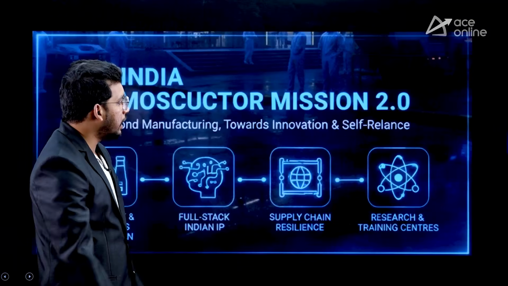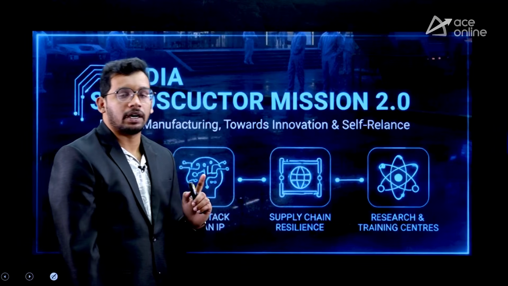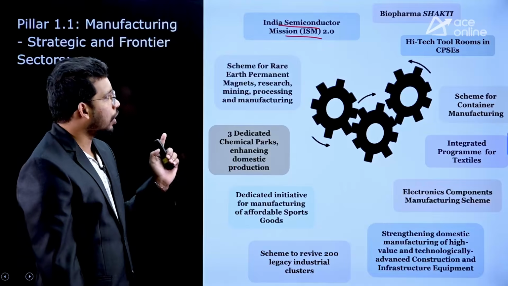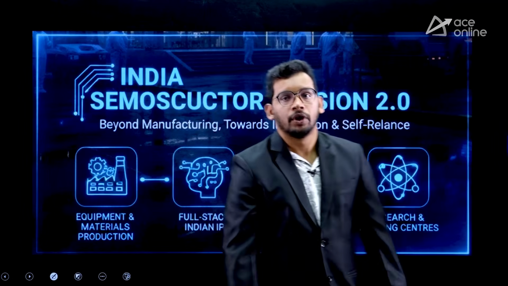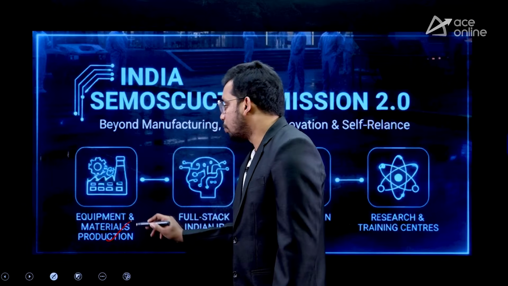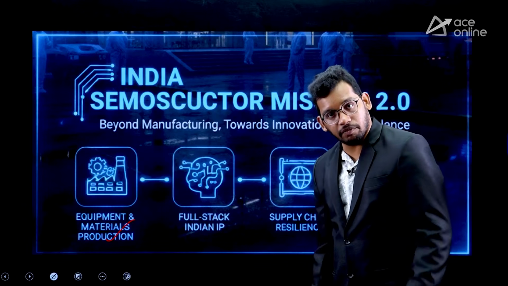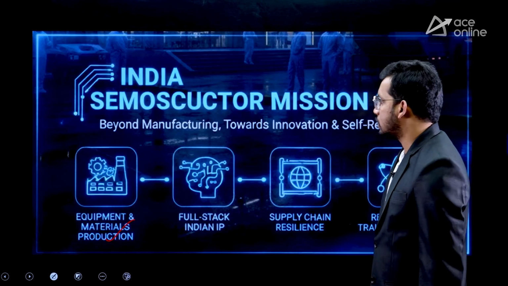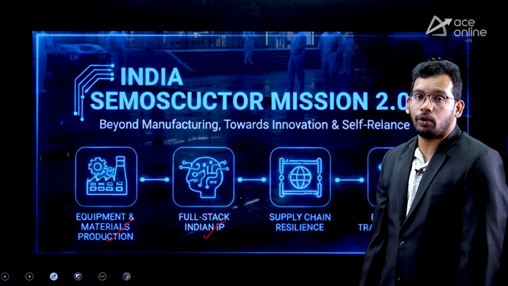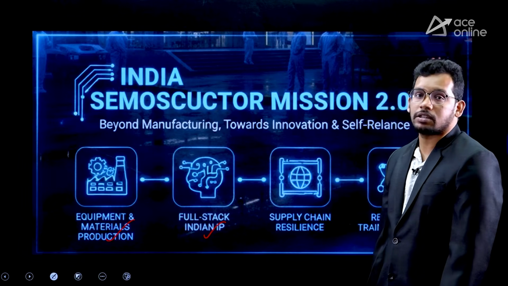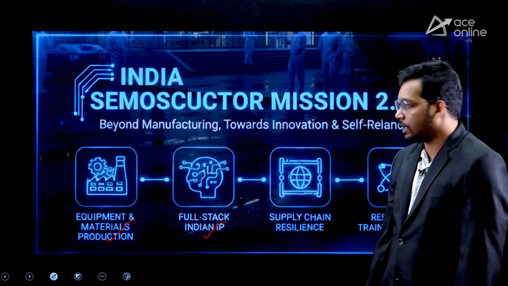So that's why India has already come up with Semiconductor Mission 1.0. Now it is going to come up with Semiconductor Mission 2.0, through which they want to promote equipment and material production within India related to semiconductors and full stack Indian intellectual property rights. So that means we are going to develop semiconductors of Indian origin, right?